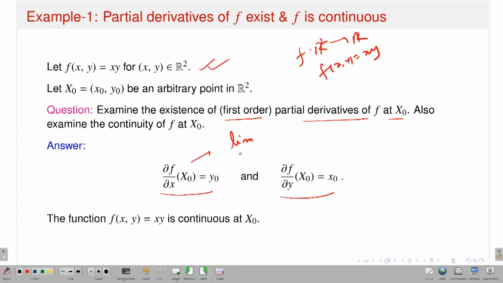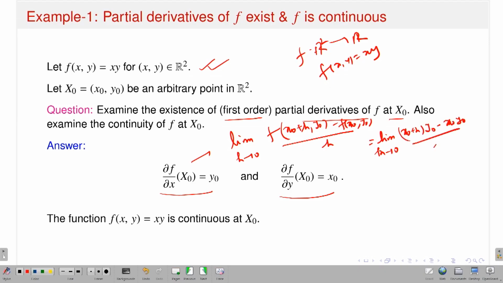The limit as h goes to 0 of f of x0 plus h comma y0 minus f of x0 comma y0 divided by h. But f is given, this is x times y. So that means x0 plus h times y0 minus x0 y0 divided by h.